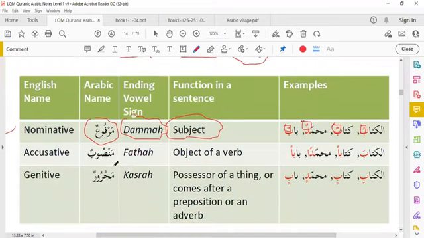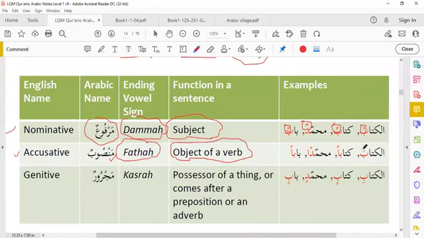The second is accusative case. In Arabic, we call it mansub. And the sign of mansub is fatha. There will be fatha. And it is an object of a verb.